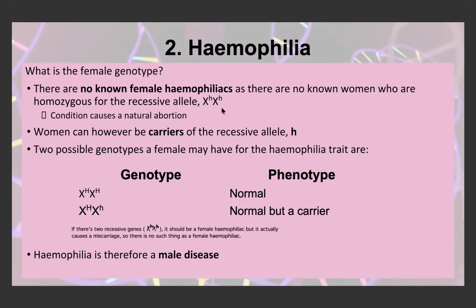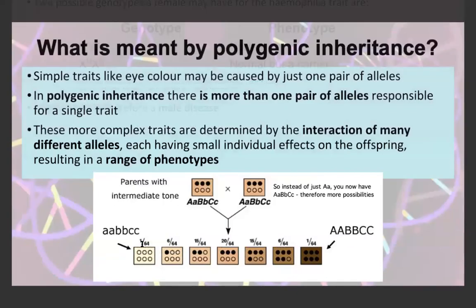Obviously, in general, there are 3, including this one, but this one doesn't count because there's no living females that have this genotype. So the only 2 possible genotypes would be homozygous dominant, making it a normal female, or heterozygous, meaning that the female appears normal, but she is a carrier. Hemophilia, we therefore say, is a male disease because males are the only gender that will show symptoms of the disease. And then moving on from sex-linked inheritance, the last little point is polygenic inheritance.